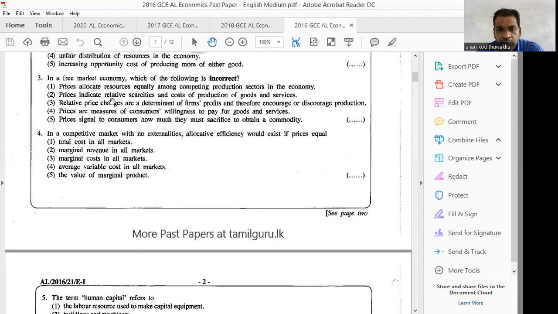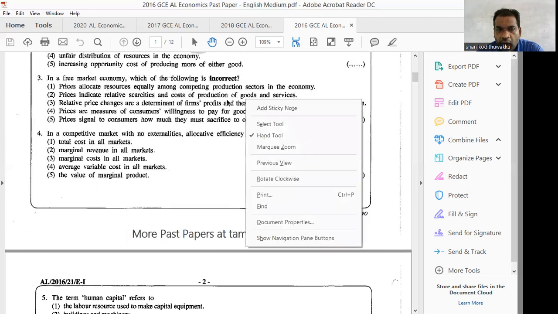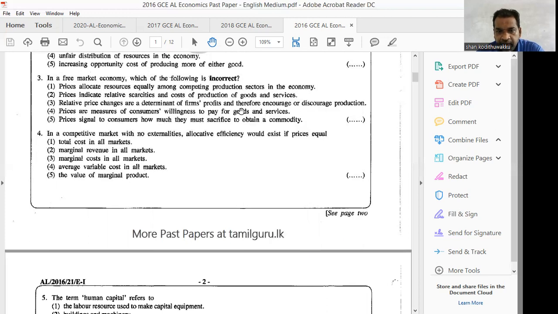Prices indicate relative scarcities and cost of production of goods and services. No, wrong. Relative price changes are a determinant of firm's profit and therefore the economy encourages or discourages production. Right. Prices are measures of consumers' willingness to pay for goods and services.